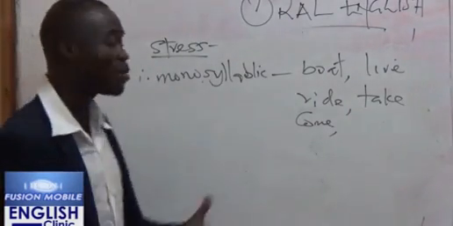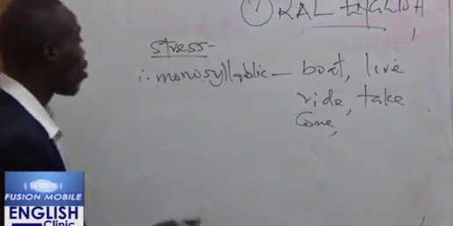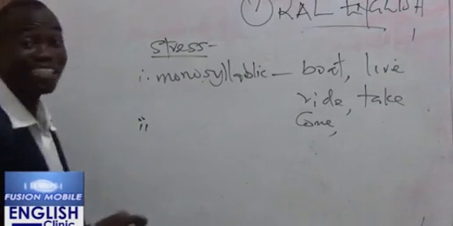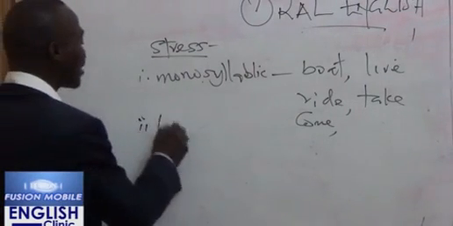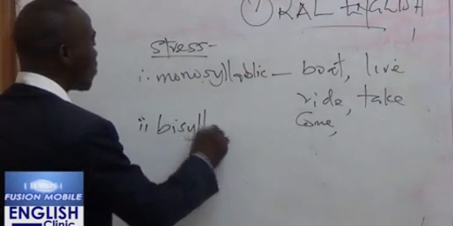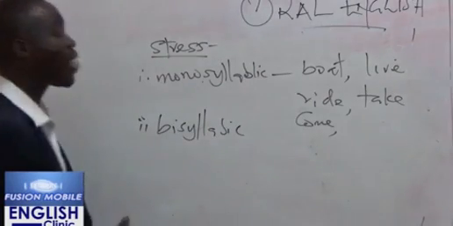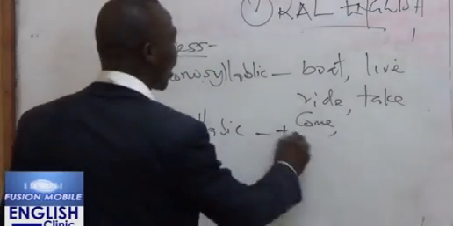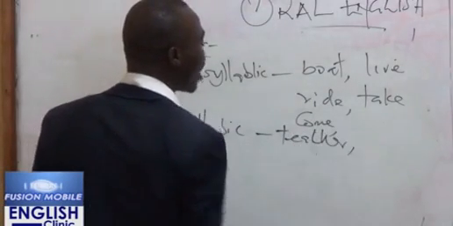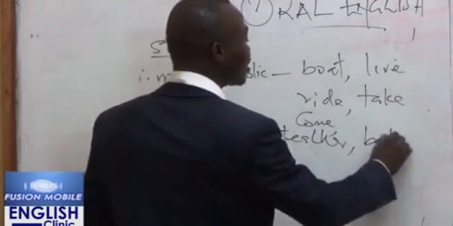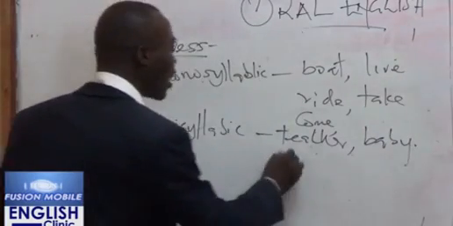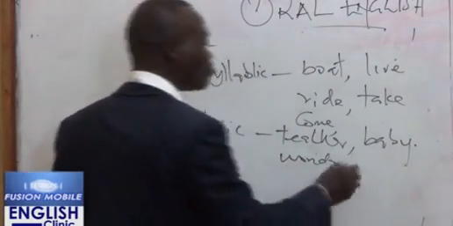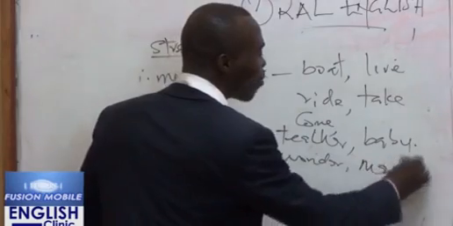Then the second one is what we call the bisyllabic word. These are words that are made up of two syllables, like teacher, baby, wonder, and market.